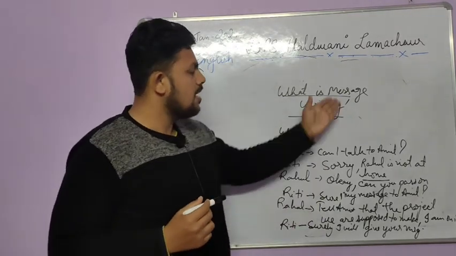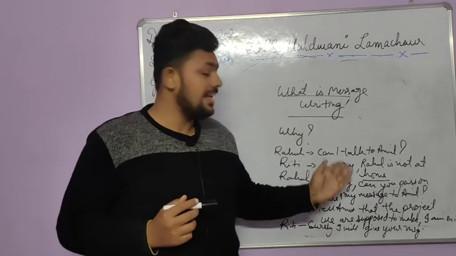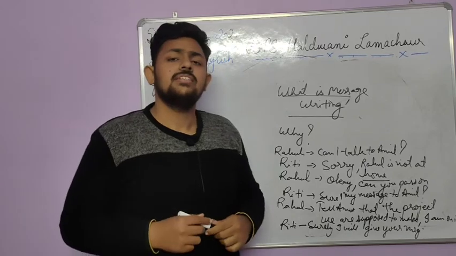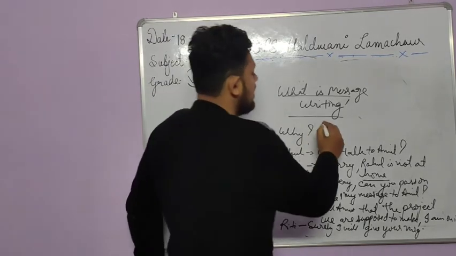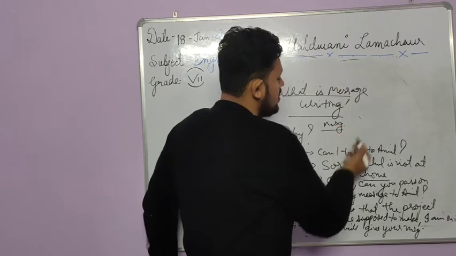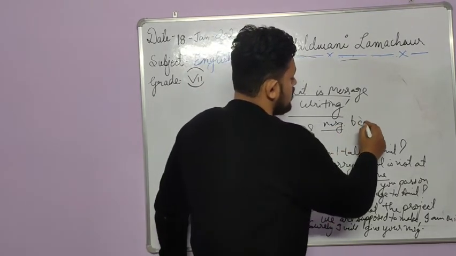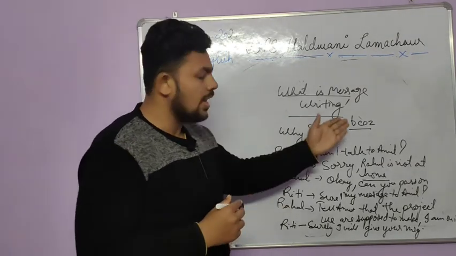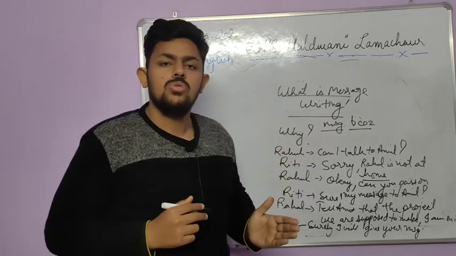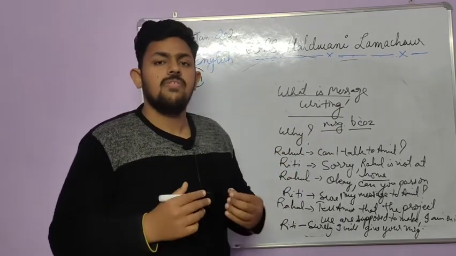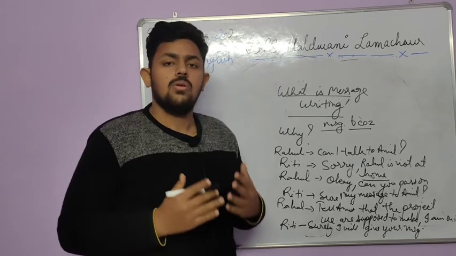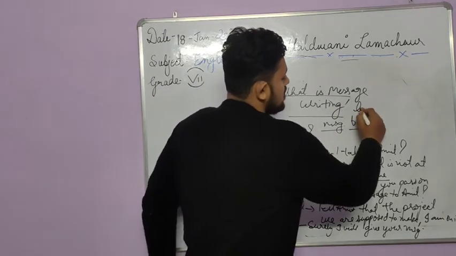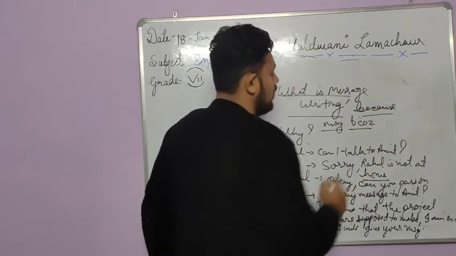You know it, MSG, message. But whenever you are writing formally, in a notebook, or on a piece of paper, never use abbreviations like MSG, or sometimes we use BCOZ for because. These are informal ways of writing, and they are never used in our formal communication. Always use message, always use because.